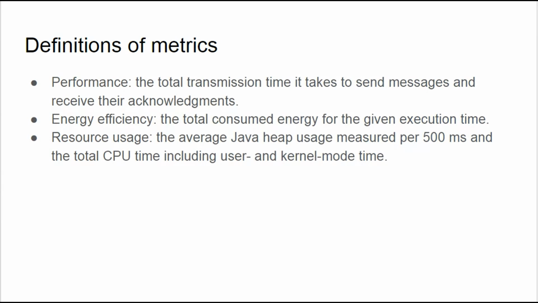Before we compare the various protocols, we need to look at the definitions of the metrics by which they are compared. Performance: by performance, we mean the time needed to send messages and receive their acknowledgements. Energy efficiency means the total energy consumed for a given execution time. Resource usage means the average Java heap usage measured every 500 milliseconds and the total CPU time.